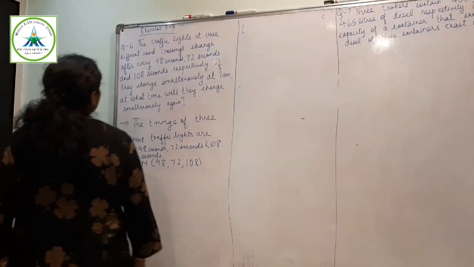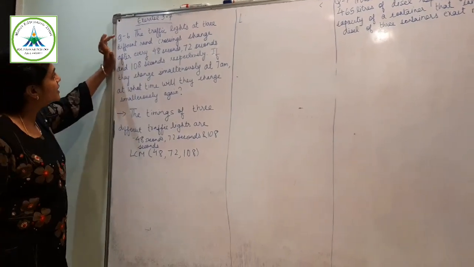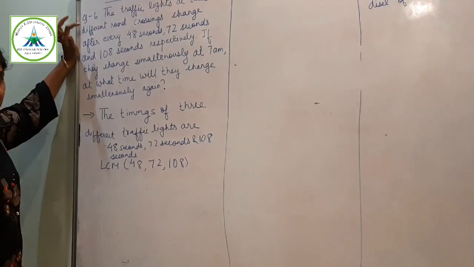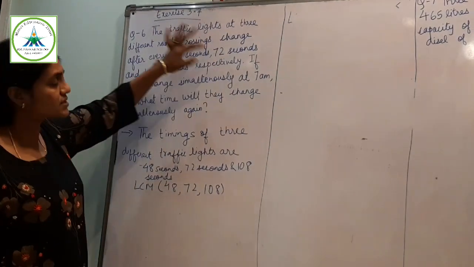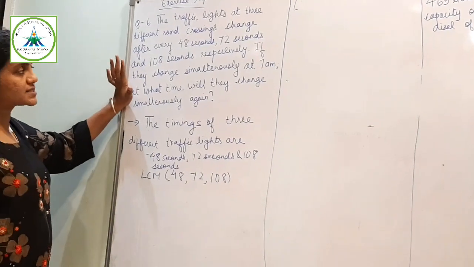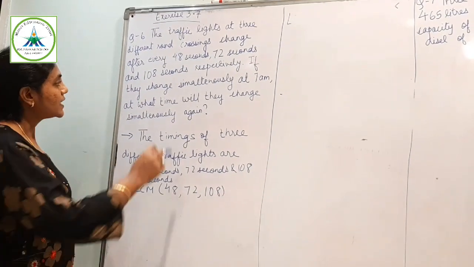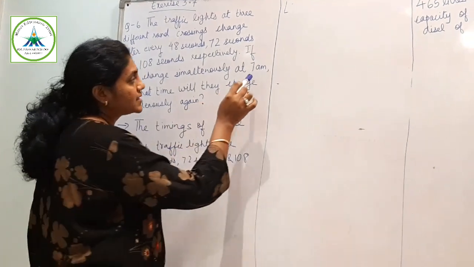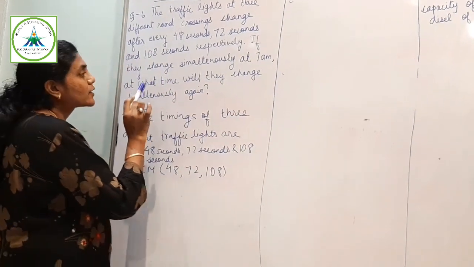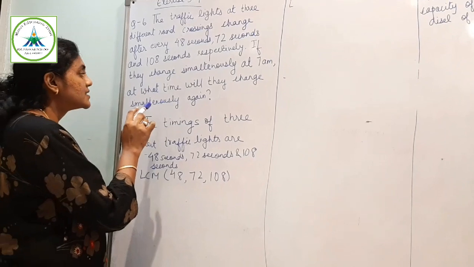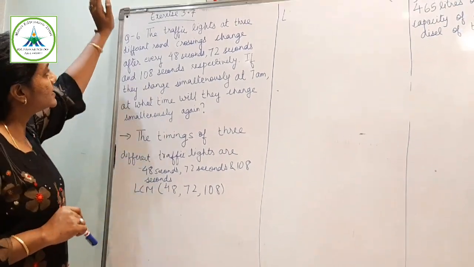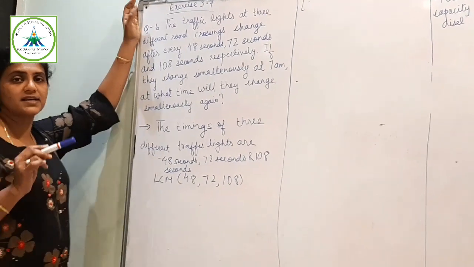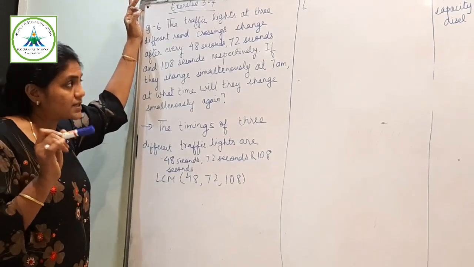Now here it is written the traffic lights at 3 different road crossings change after every 48 seconds, 72 seconds and 108 seconds respectively. If they change simultaneously at 7 am, at what time will they change simultaneously again? So there are 3 traffic lights at 3 different crossings.